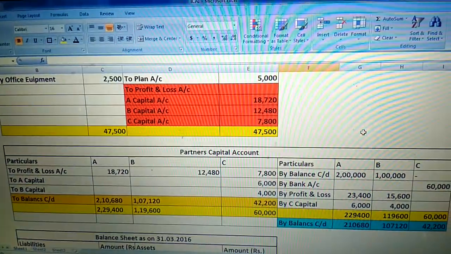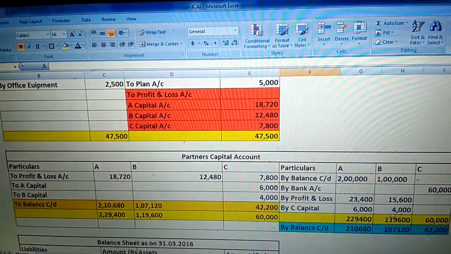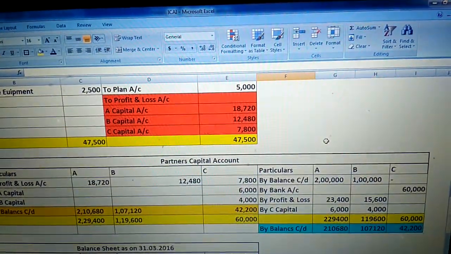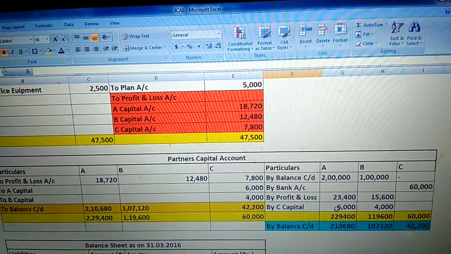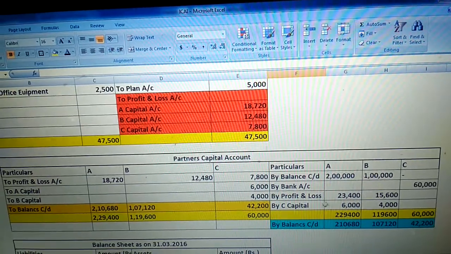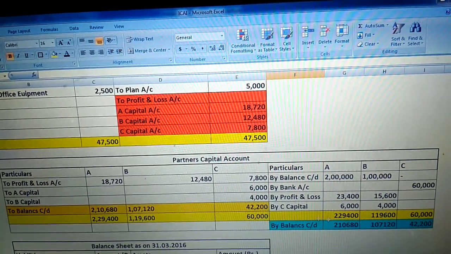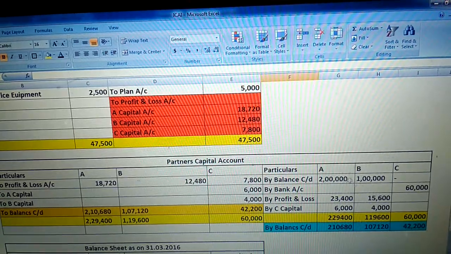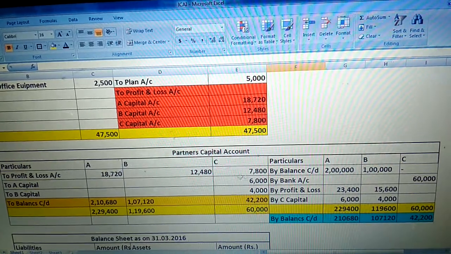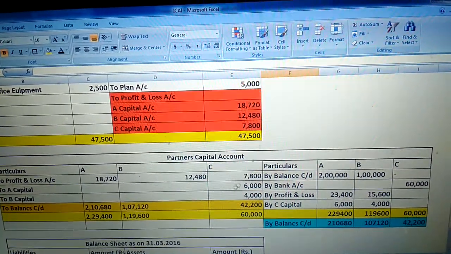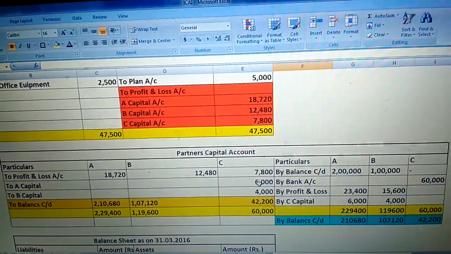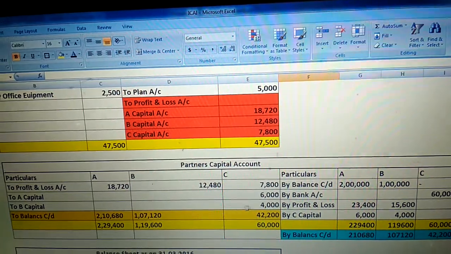Then next, the capital account. The goodwill, right? The goodwill 10,000 is distributed in the sacrificing ratio 3:2. 10,000 into 3 by 5, 10,000 into 2 by 5. 6,000 and 4,000 are mentioned in the credit side of A and B. Why? Because the existing partners distribute the goodwill in the sacrificing ratio. Who sacrificed? It is donated by C. That's why in C capital account, debit side, A capital goodwill value is 6,000, here 4,000.